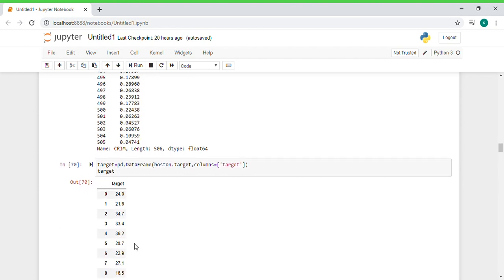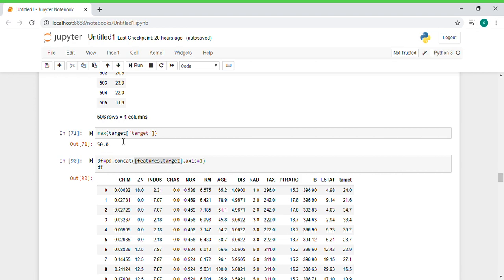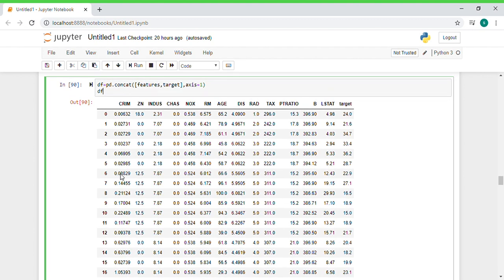Now we are creating another data frame called target to store the target data from the Boston file. The maximum value from this data frame called target is 50. Now we are concatenating both the data frames, features and target, and naming it as df. This is the df data frame. As you can see, it consists of all the 13 attributes from the features data frame and the target values from the target data frame.